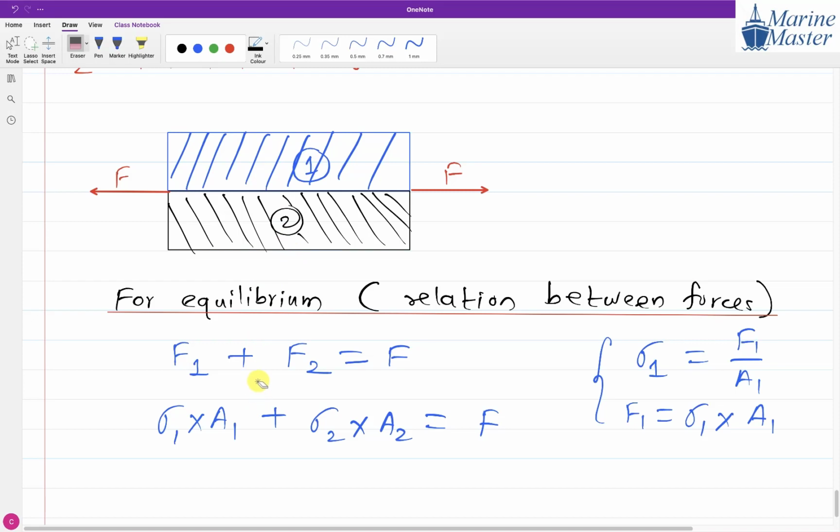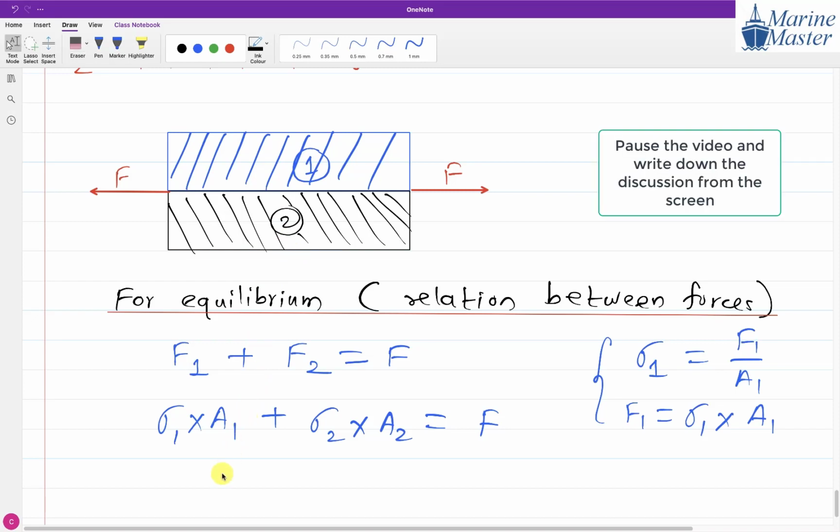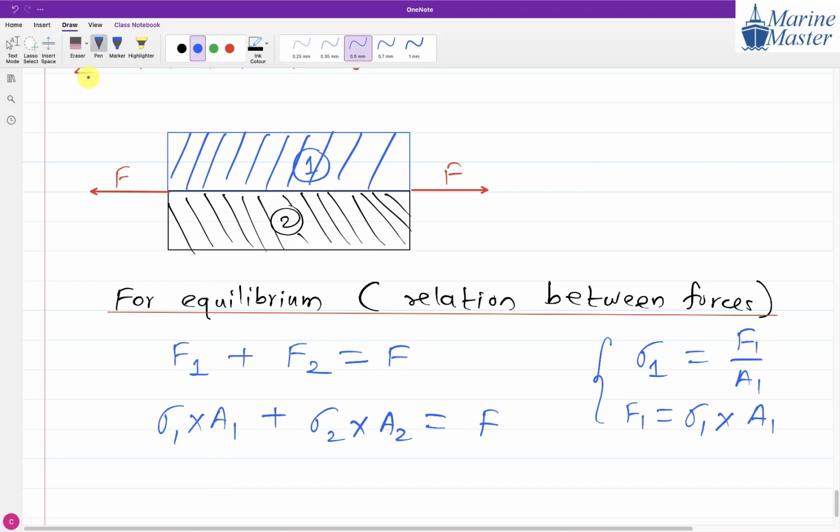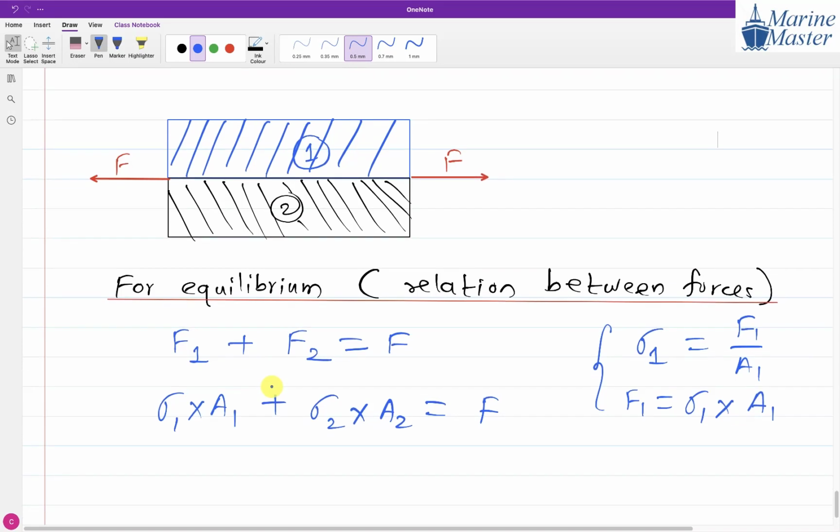So please everyone write down this discussion. Guys, don't miss this point. For the equilibrium scenario, guys, don't be in a hurry. Everyone, write down in a cool way. So guys, this is all about equilibrium.